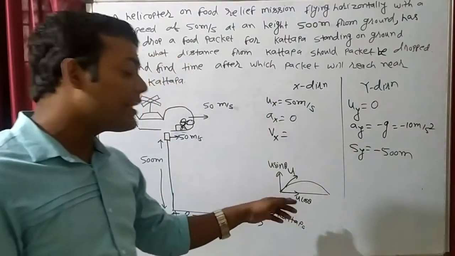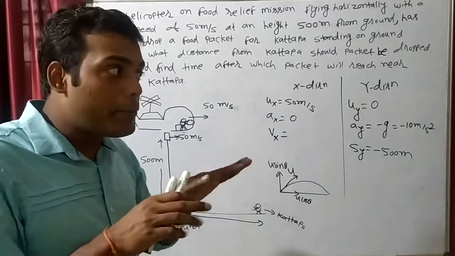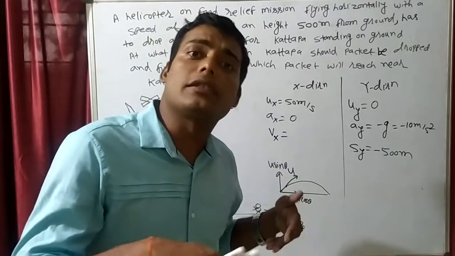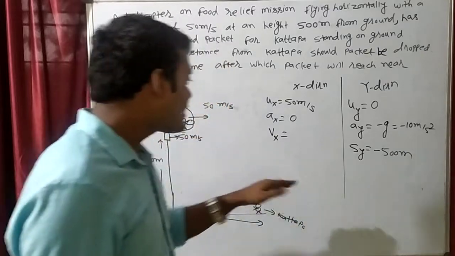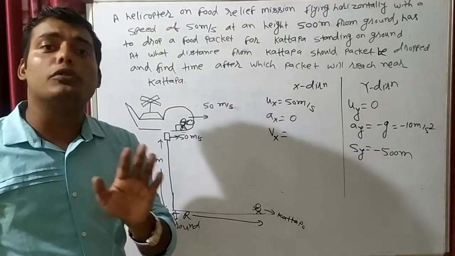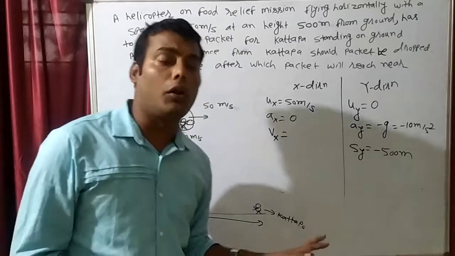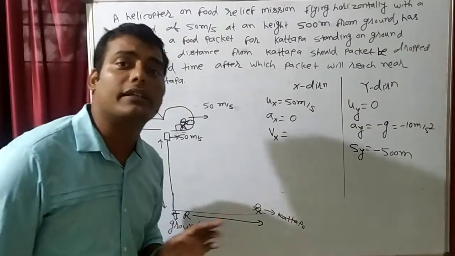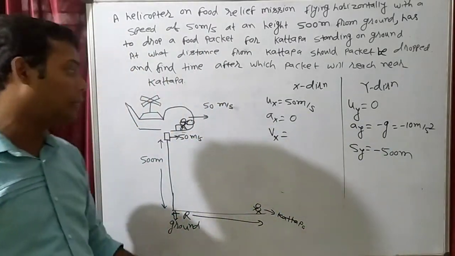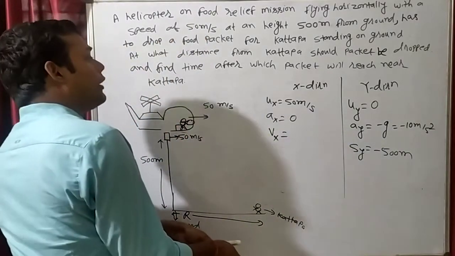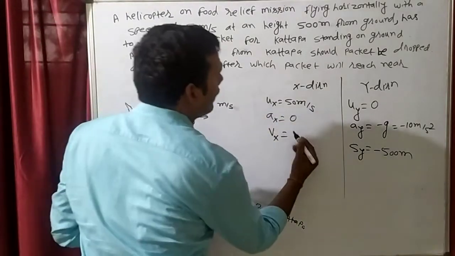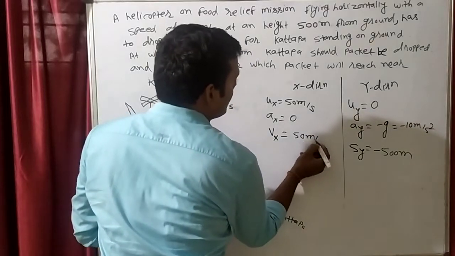Why? Because in the X direction there is no acceleration. If there is an object on which there is no acceleration, there will be no change in velocity. So in the X direction, in projectile motion, velocity will always remain constant. So initially if it was 50, finally also it will be 50 meter per second. Clear?